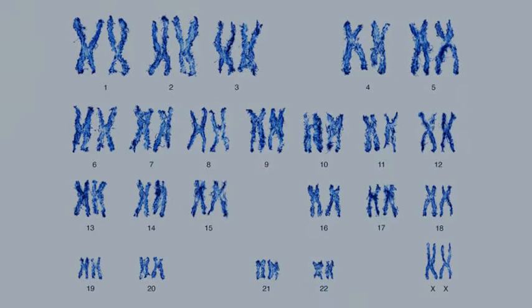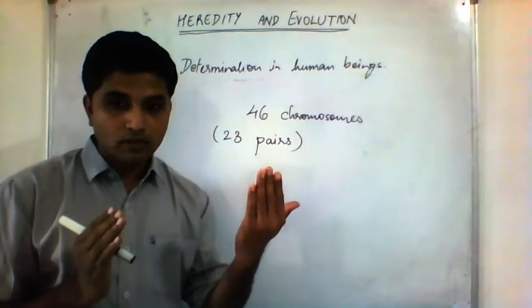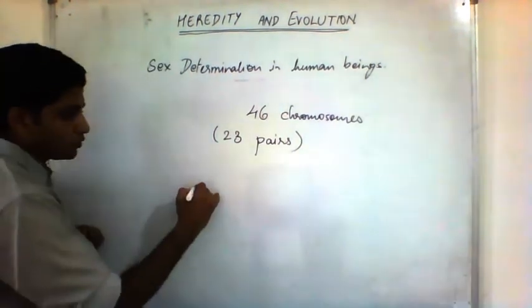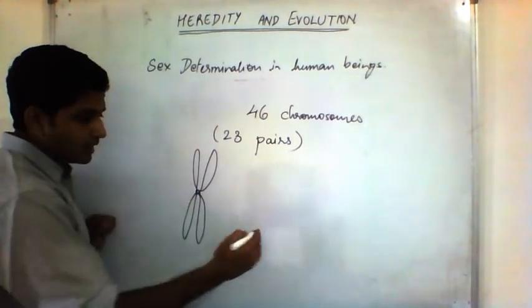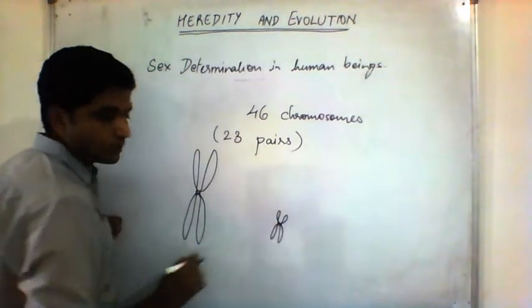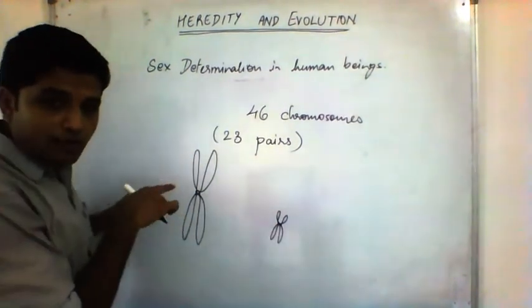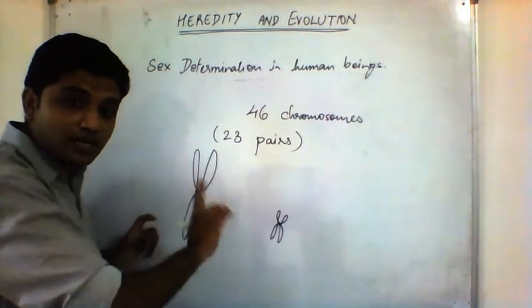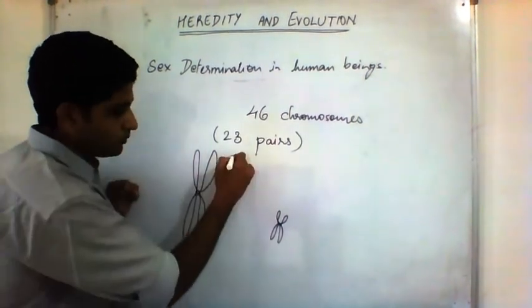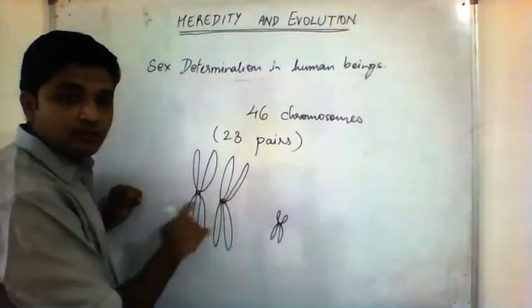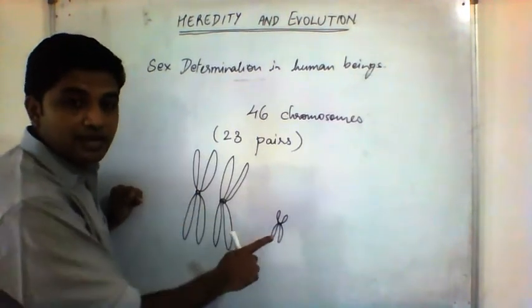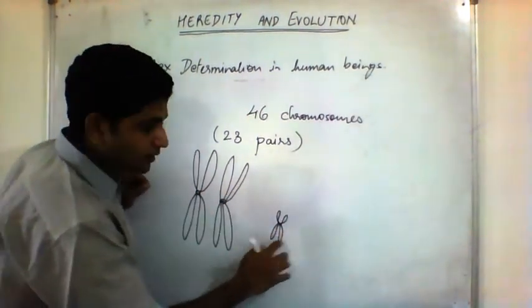That means they will have another chromosome that looks exactly similar to them. Every chromosome will have an exact copy of itself. Getting that idea? Let us say a big chromosome like this, the chromosome structure is like this. This is one chromosome, and then this is another chromosome. See the difference in size? Now, this chromosome will have another chromosome that looks exactly similar to it, in height and structure and even the DNA sequences that it carries. In the whole lot of chromosomes there will be another chromosome that looks exactly similar to this.